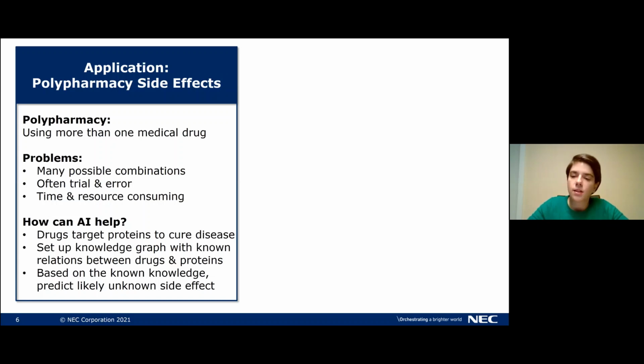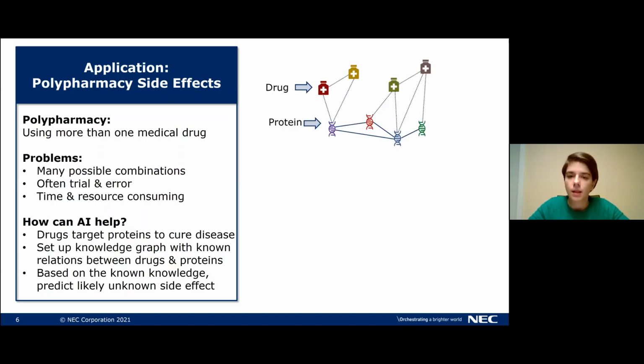And then based on this knowledge graph, we would like to train an AI system that can then predict what the likely side effect between two previously unseen drugs is. As a brief example, here's a toy picture of such a knowledge graph, where we have drugs, which are the symbols with the cross in the middle, and we also have proteins. And then we have relations between drugs and proteins, and also between two proteins. And this information is based on previous research.